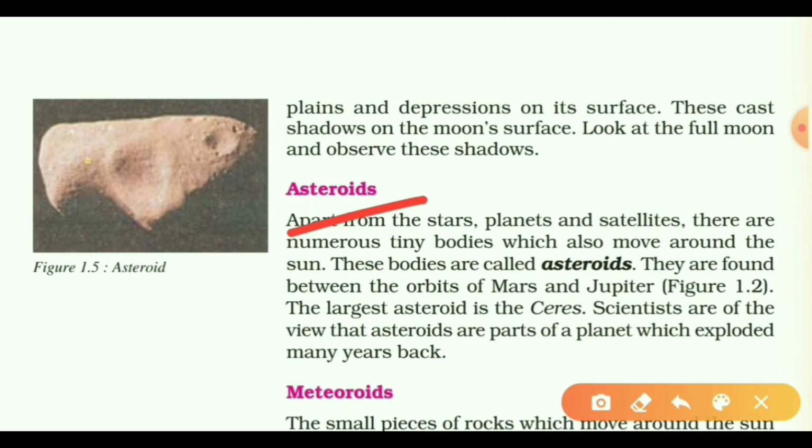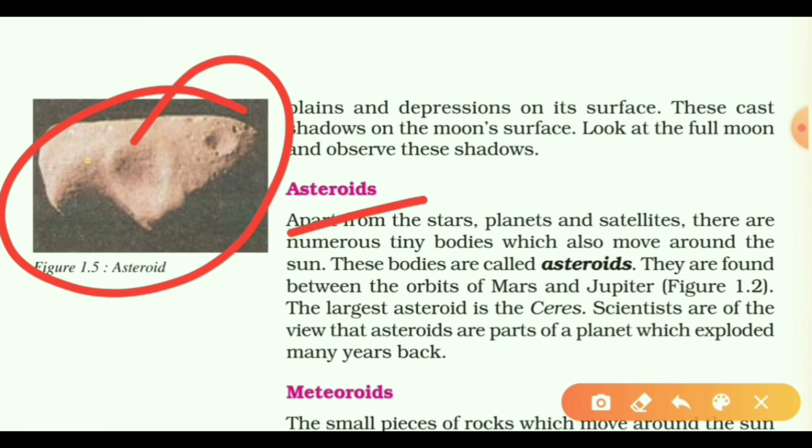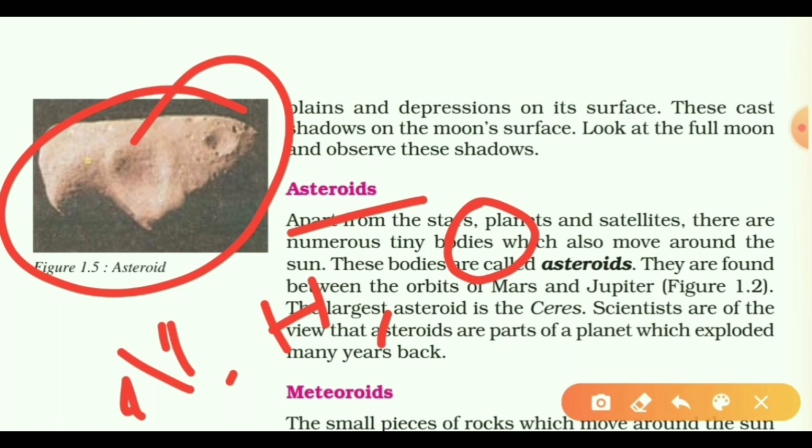Now let's discuss asteroids. Apart from the stars, planets and satellites, we also have numerous tiny bodies called asteroids, and these also move around the sun. Let's go into detail. Asteroids are solid, rocky and irregular bodies. Asteroids nearest to the sun are mostly made of carbon with smaller amounts of nitrogen, hydrogen and oxygen as well. And we can also talk about metallic asteroids.